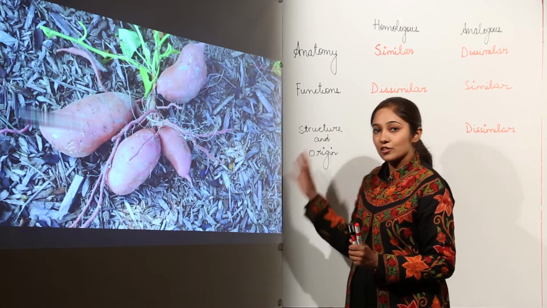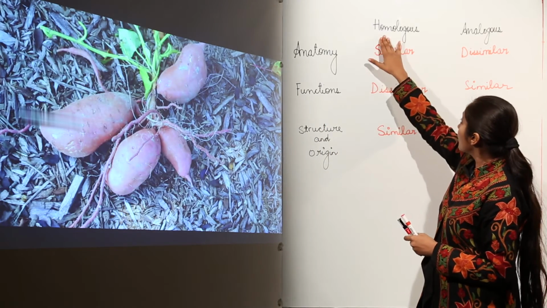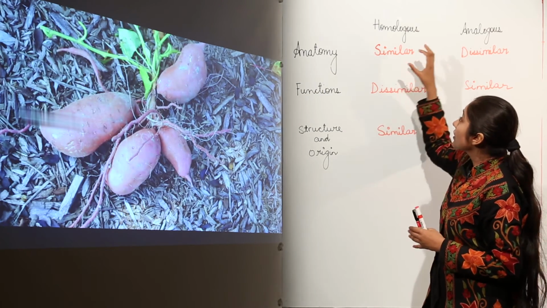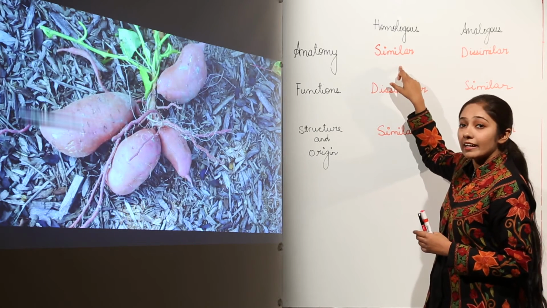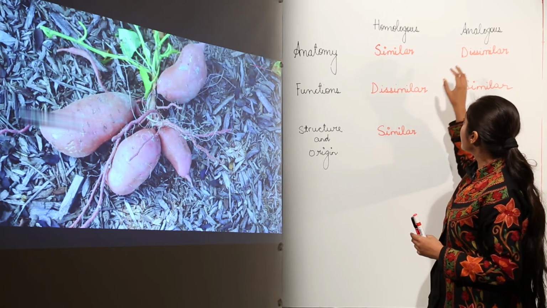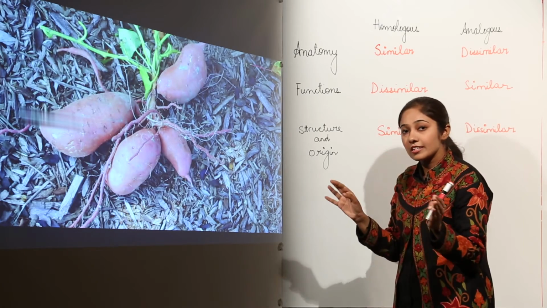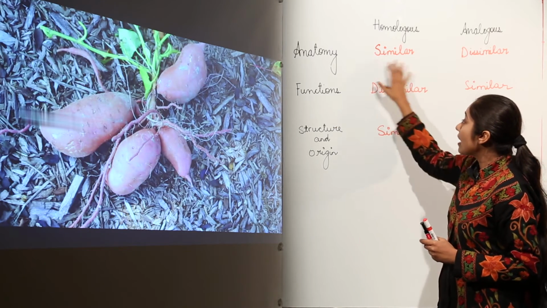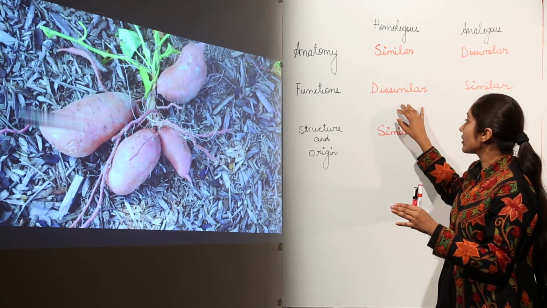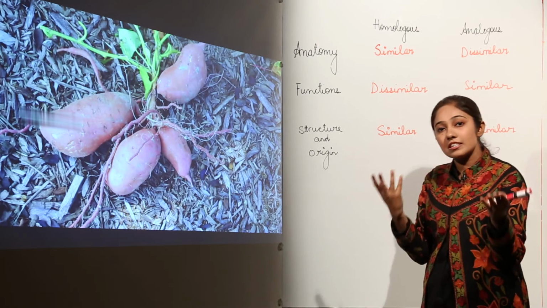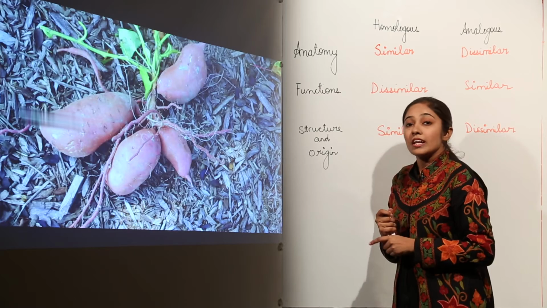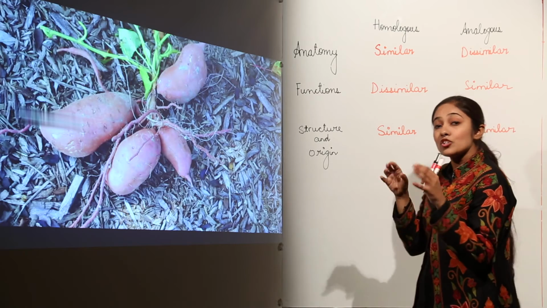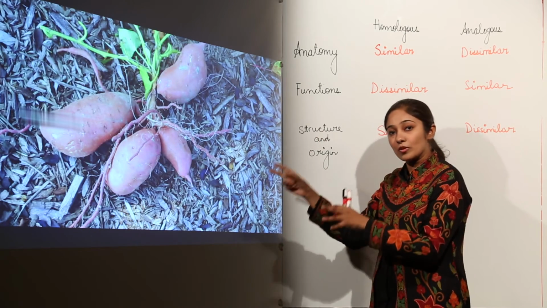So now let us summarize what we have done so far. If we talk about homologous organs and analogous organs, we talk about the anatomy, meaning the basic structure. So the organs that have similar basic structure are known as homologous organs. When the organs have dissimilar basic structure, they are the analogous organs. When we talk about the functions, homologous organs have dissimilar functions. If you talk about analogous organs, the function is the same. For example, we have discussed sweet potato and potato. They perform the same function, that is the storage of food, but the basic structure was different. Why? Because the potato is a stem tuber, and the sweet potato is a root tuber.